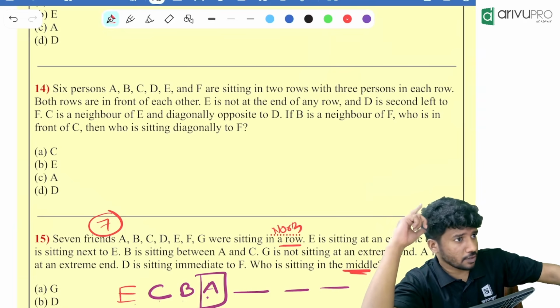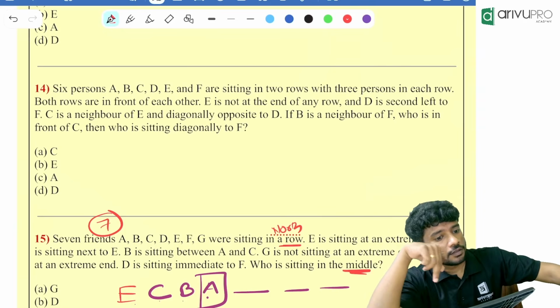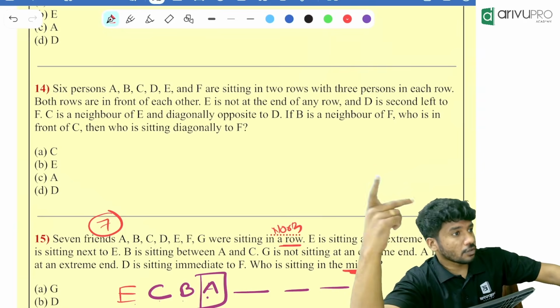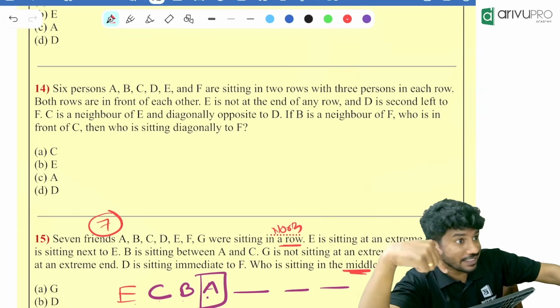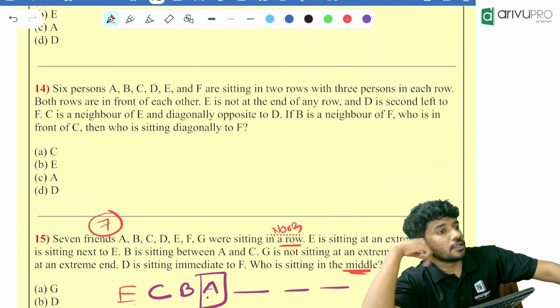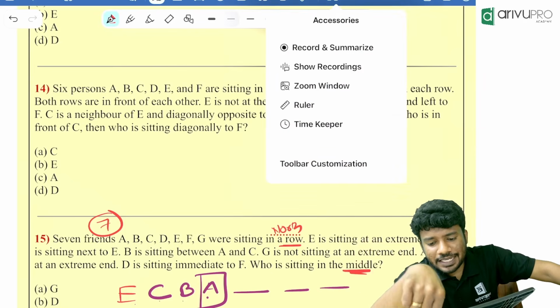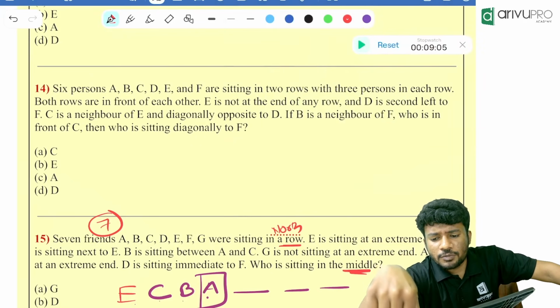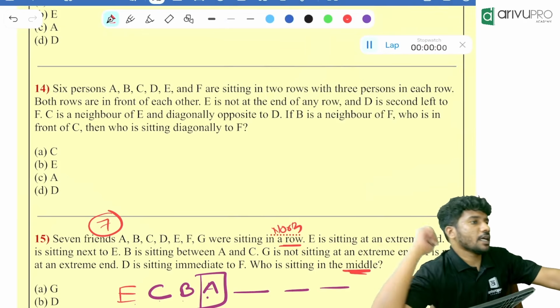Okay, I'll come back to that. Anyway, after the class, we'll discuss about it. You try to do this, you'll get to know better. Arrangement was not required in that question. Anyway, we will discuss this question, then we'll go back to that question. Okay, Trisha? Fine. You try to do this. I'll give you the time also. Everyone, take how much time you want? 1.5 minutes? Take 1.5 minutes. Try.